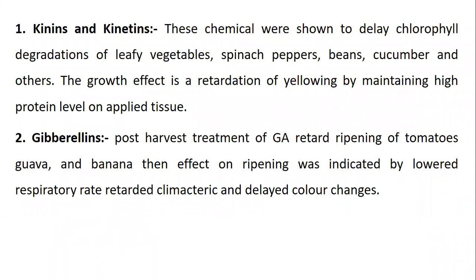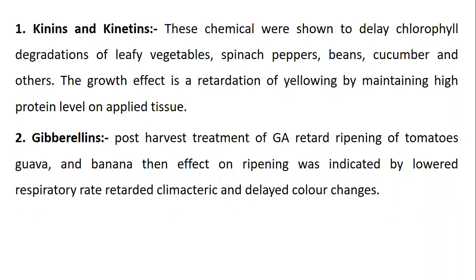Okay, these kinetins delay the chlorophyll degradation of leafy vegetables, spinach, peppers, beans, cucumber, and other vegetables. The growth effect is retardation of yellowing by maintaining the high protein level in the applied tissue. Okay, this kinetin can reduce the ripening process, meaning the degradation of chlorophyll into carotene content. So next is the gibberellins.